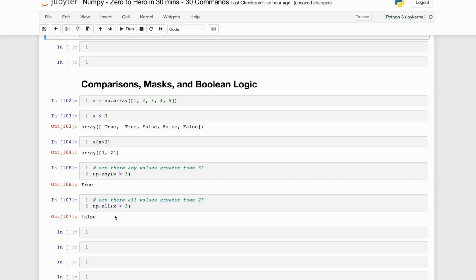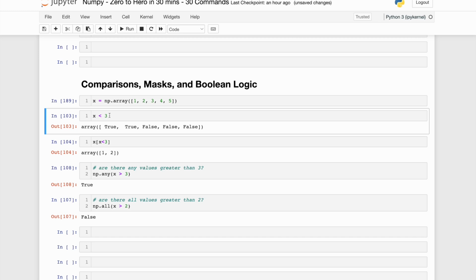Okay, now one of the last topics is comparisons, masks and boolean logic. Similar to a pandas data frame, or a list, we can create logic over here too. Let's see how we can do that with an example. So we are defining a numpy array over here. This is the masking concept.